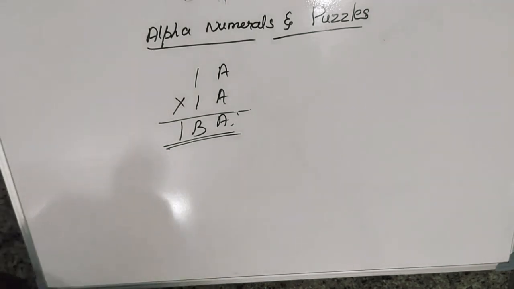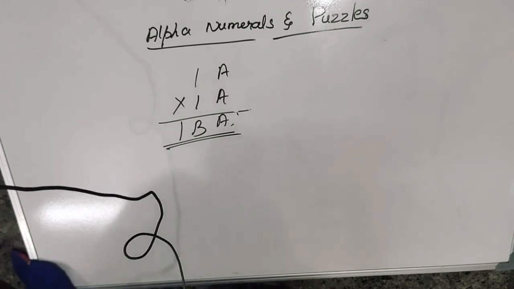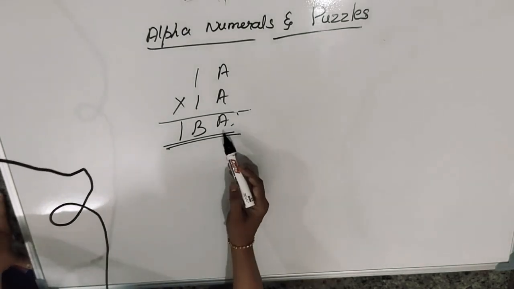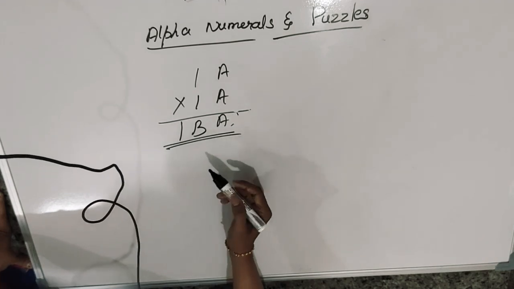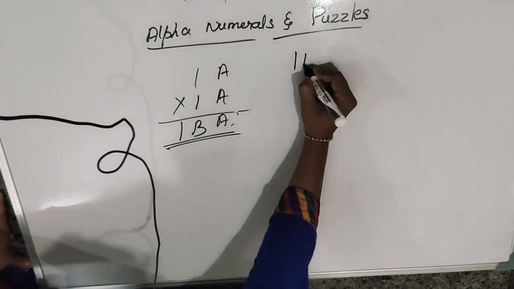Can you think which number is possible here? A must come as the same number, but B must be a different number.